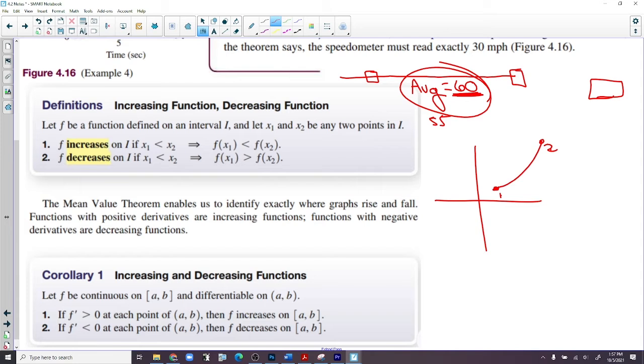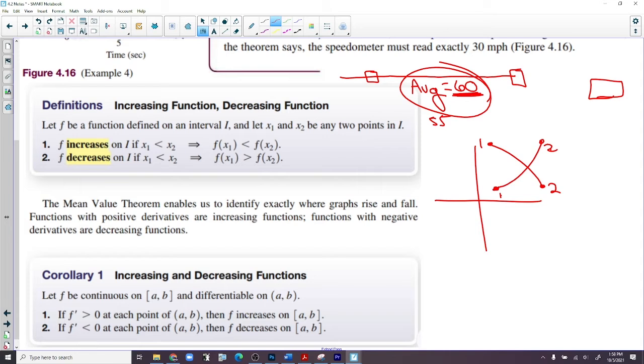And this is going to blow your mind, but guess what? If point 1 is up here and point 2 is down here, if point 2 is lower than point 1, guess what the function's doing? Yeah, it's decreasing. Yeah, seriously. No, really, seriously.